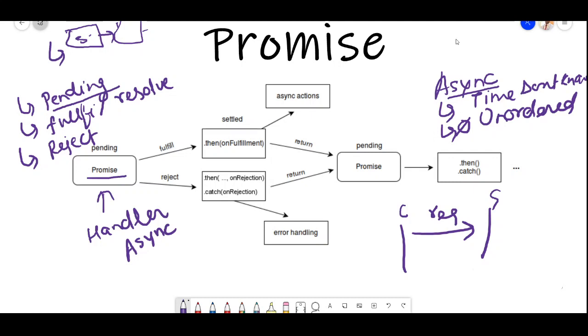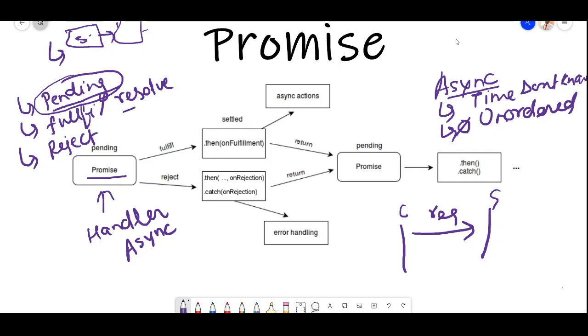Let me go one by one. The pending state is where the promise has not been triggered, so we have not made a request to the server. We haven't fired any request. Some people say pending is different; I will come to that point later. Now we made a request to the server and we are waiting for a response. In this case we are in a pending state, waiting for something to be resolved or rejected.